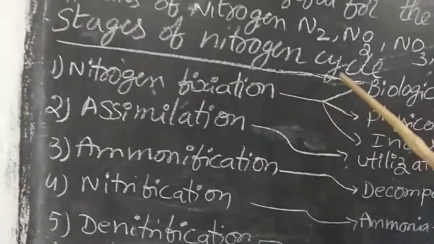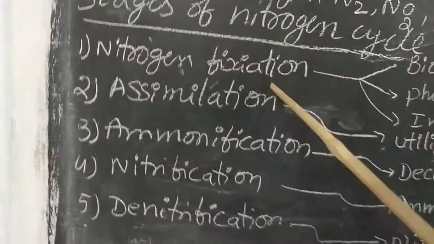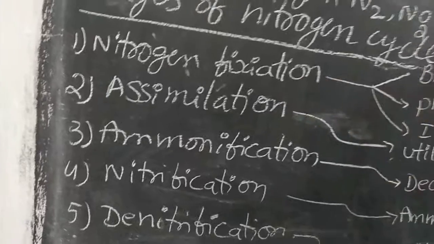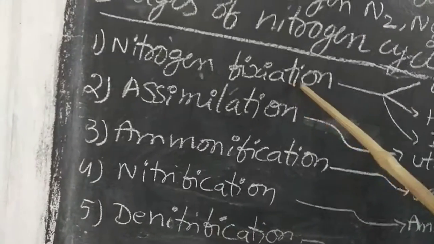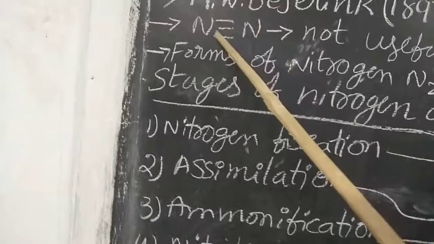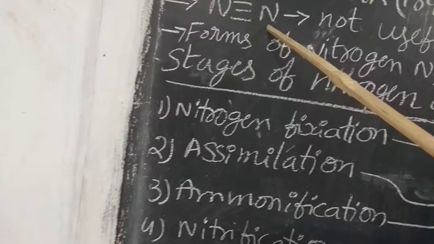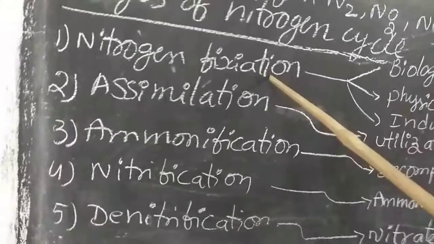There are so many forms of nitrogen, that is atomic nitrogen, N2, nitrite, NO2, nitrates, and ammonia. And there are 5 stages of nitrogen cycle. The first is nitrogen fixation. Nitrogen fixation means making the atomic nitrogen into available nitrogen. Since this nitrogen is not useful for the plants, to make this unavailable nitrogen available is called nitrogen fixation. Nitrogen fixation again is of 3 types.